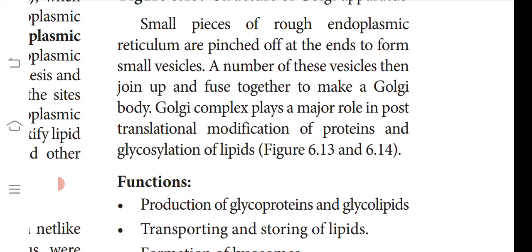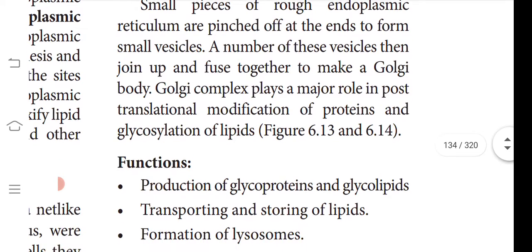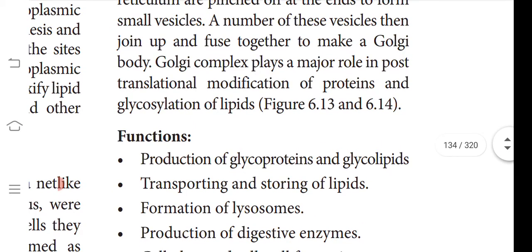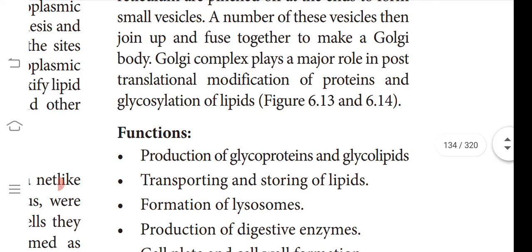Once the endoplasmic reticulum is synthesizing proteins, which are nothing but enzymes and hormones, it is filled with this protein and gets cut into pieces, then joined together to form the vesicle or sac. It is called the Golgi apparatus or Golgi complex. A number of these vesicles join together and fuse to form the Golgi bodies.